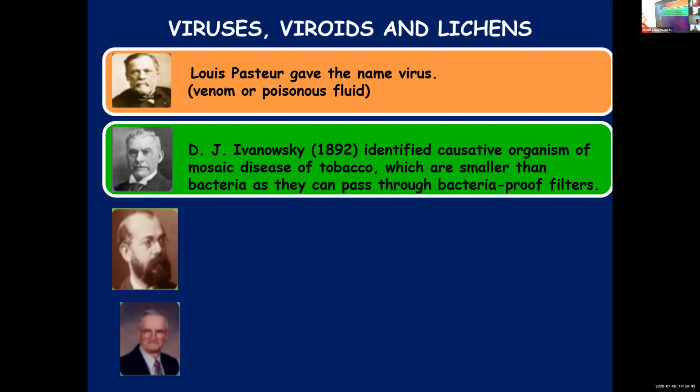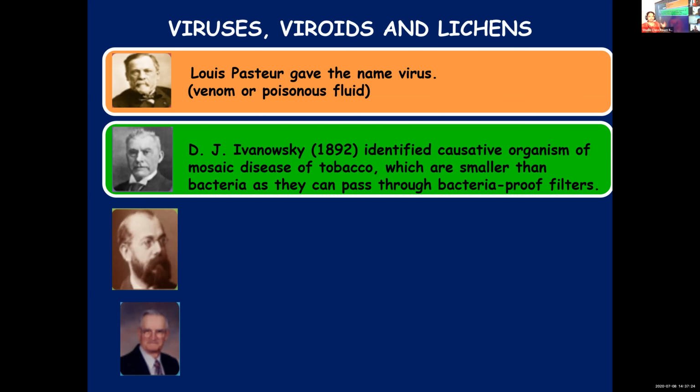Ivanovsky was the one who identified that such an organism or virus causes tobacco mosaic disease, and he found that these organisms are smaller than bacteria because for the laboratory purpose, they had used bacteria-proof filters, which means that bacteria cannot pass through those filters. But through those filters, viruses could move, which means that viruses are smaller than bacteria.